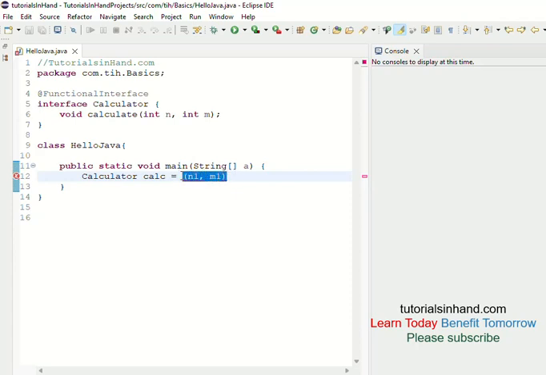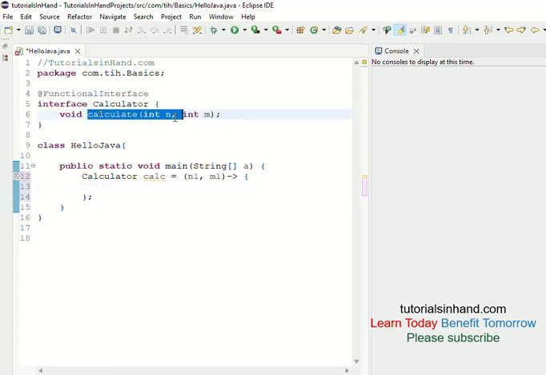Now your lambda expression requires two parameters. It is fine, it goes with the contract, so it is using two parameters. And now a lambda expression is represented using this arrow symbol, so you are doing that also. Now after the arrow, the lambda expression body will start, and everything in Java ends with a semicolon. Whatever we are going to write within the body of the lambda expression is going to be the logic, the implementation for this calculate, right?